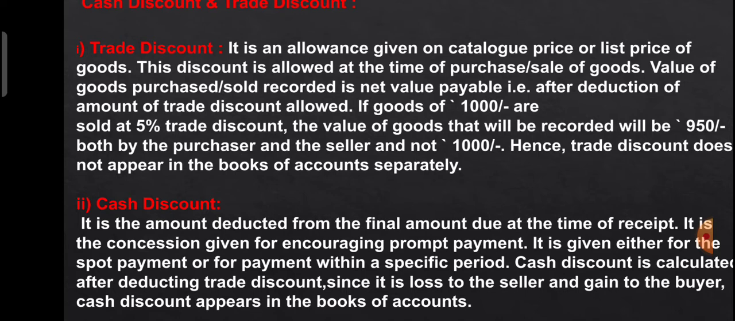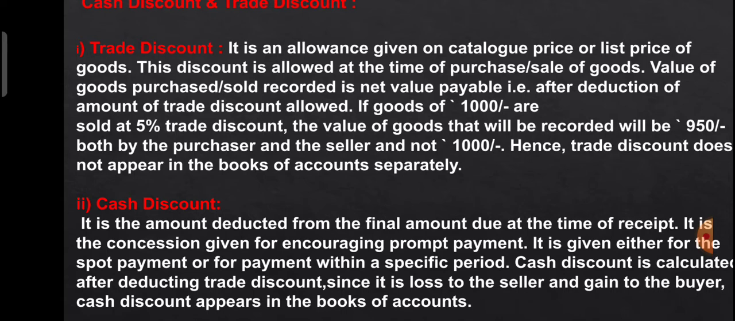Cash discount is a little different, students. Cash discount is given by the retailer to his customer. It is the amount deducted or reduced from the final amount due at the time of receipt. It is a concession given for encouraging prompt payment. Why does the retailer or shopkeeper give the discount? To promote quick payment by the customer. It is given either for spot payment, meaning immediate payment, or for payment within a specific period. This discount is basically to motivate the customer to pay the price on the spot or within a specific period.